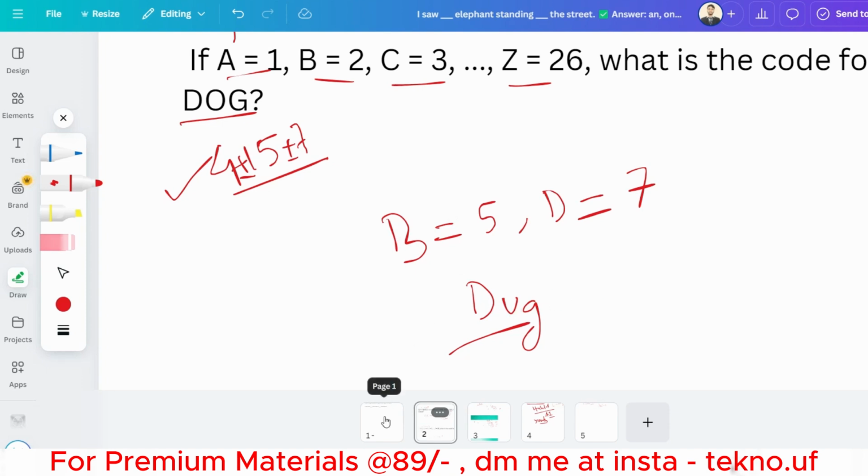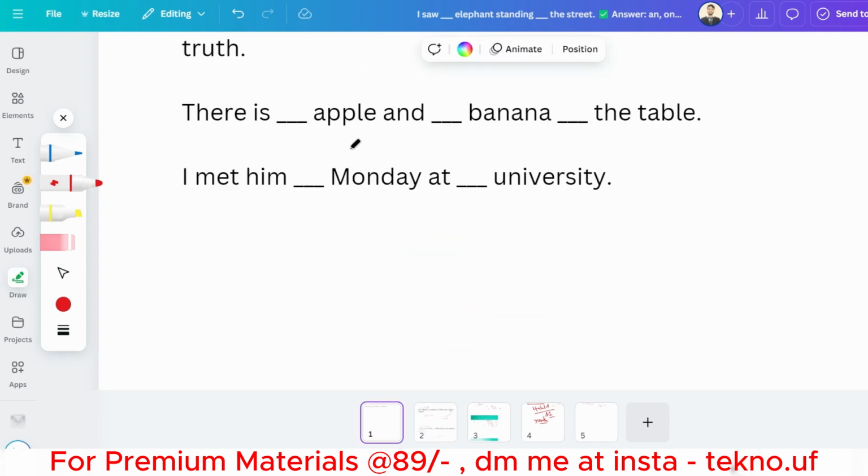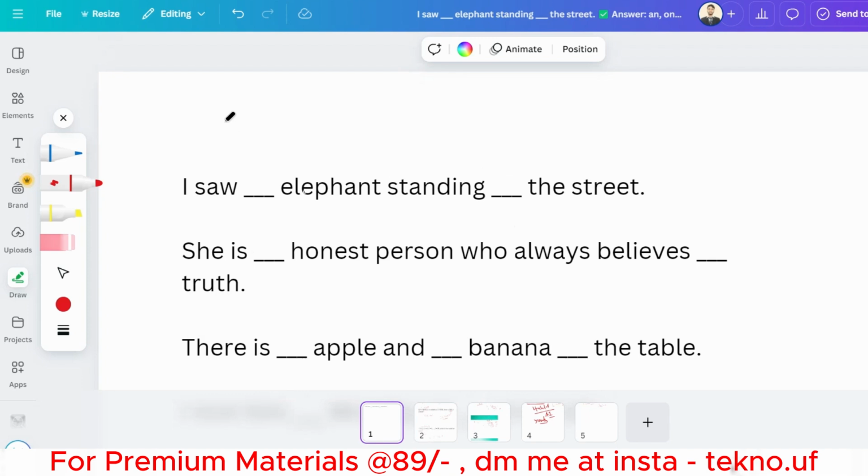Okay, so let me go to the next type of problem. Those are from articles and prepositions, which are from verbal reasoning, verbal ability. I saw dash elephant standing dash the street. So I saw an elephant, as E is a vowel, so an will be there. And here, I saw an elephant standing on the street. Standing on the street. So basically standing on a surface, right? So that's why standing on the street. If there is a tree, that means behind the tree. So this way we could assume the answer.